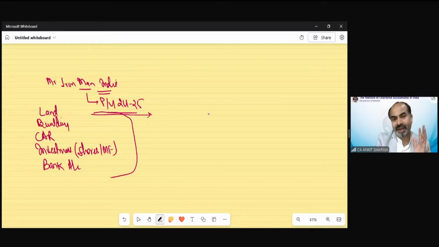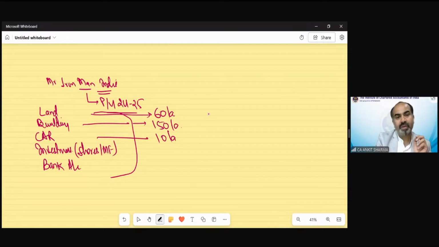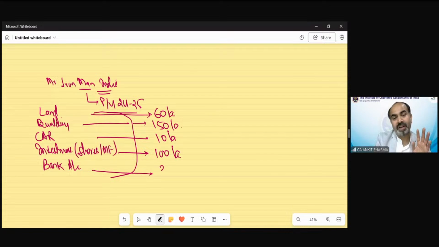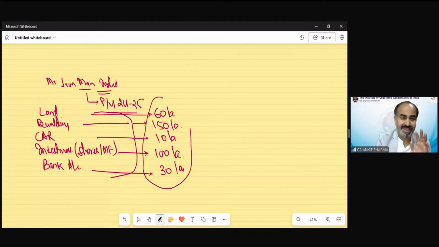He sold his land, suppose for 60 lakh rupees. He was residing in a house. He transferred that house, suppose for 1.50 lakh rupees. He sold his car also for 10 lakh rupees. He liquidated all his mutual fund shares, etc. for 100 lakh rupees. He withdrew everything from his bank account, suppose that was 30 lakh rupees. So technically what is happening? This assessee is transferring all his assets.